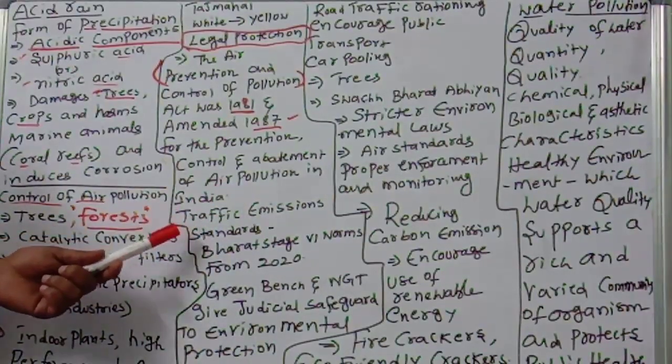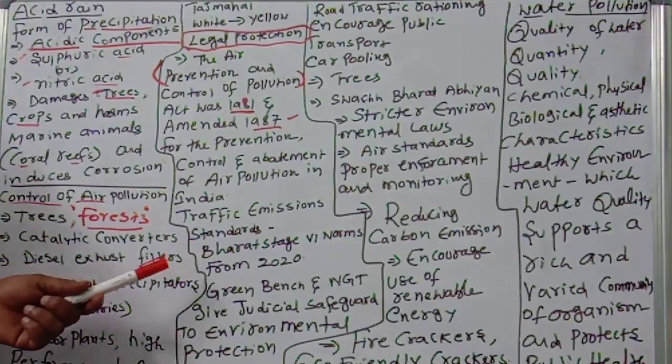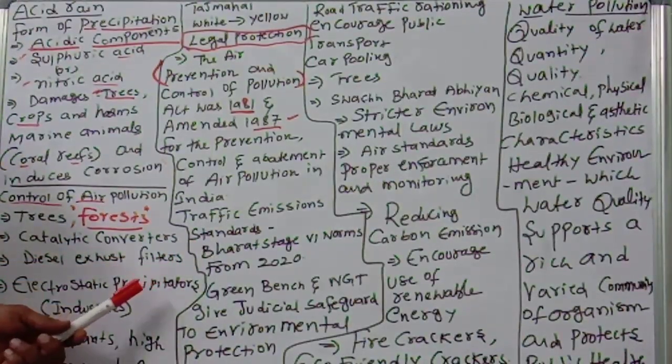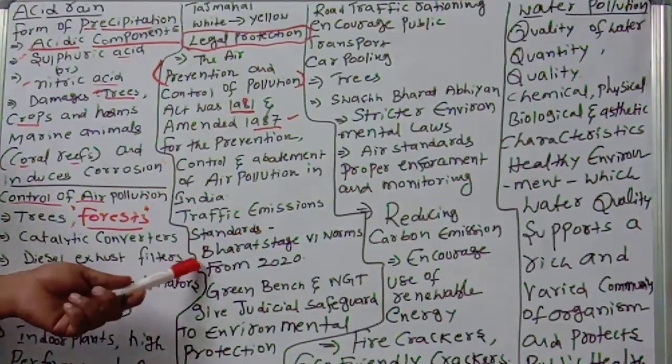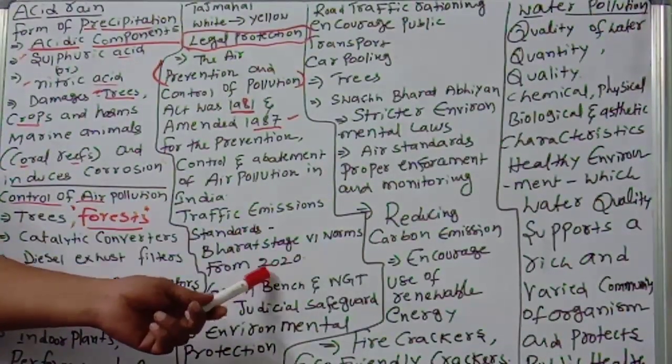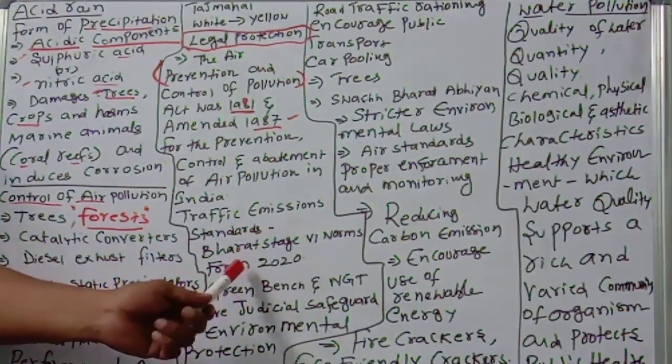Next, what we have to do: the traffic emission standards. There will be different units and standards. The government has decided to enforce Bharat Stage 4 norms from 2020. Some standards are there. It is good. Bharat Stage 4 norms are good for controlling pollution from 2020.